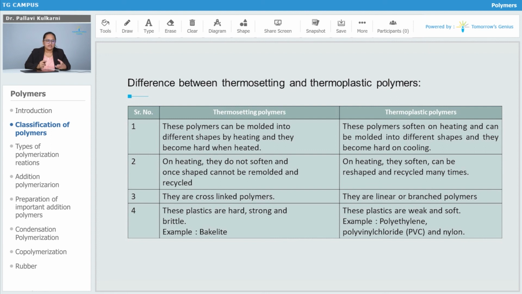Thermosetting polymers are cross-linked polymers. Thermoplastics are linear or branched polymers. Thermosetting polymers are hard, strong and brittle. Example, bakelite again. Thermoplastics are weak, soft and elastic also, and examples are polyethylene, PVC and nylon.